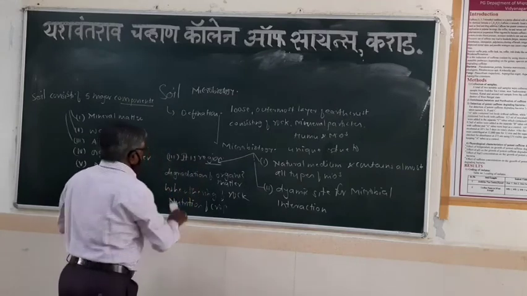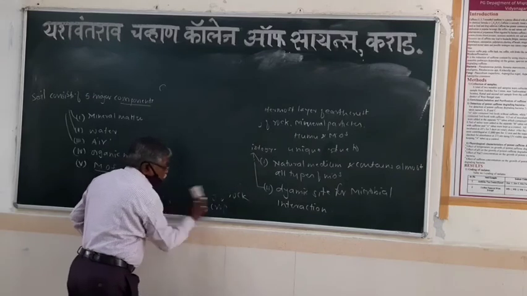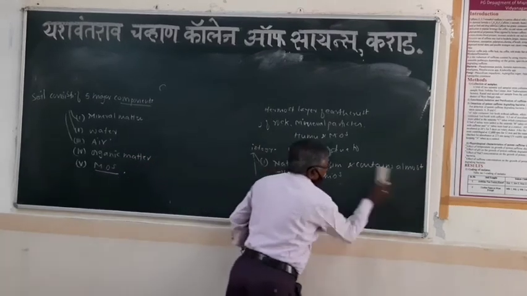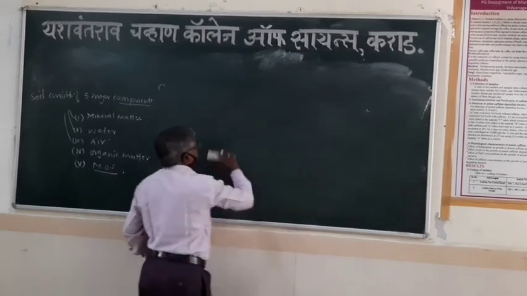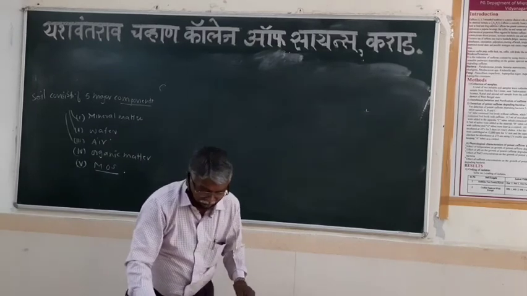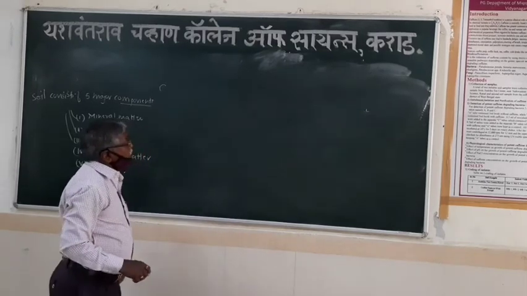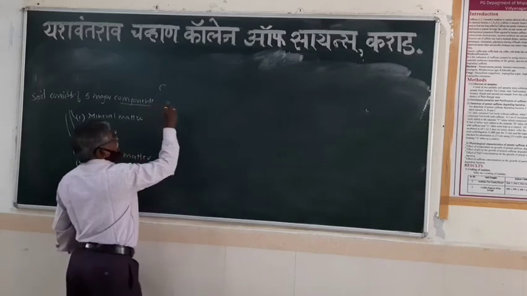The composition of the soil, that is, organic matter, water, air, and mineral matter, depends on two major factors.